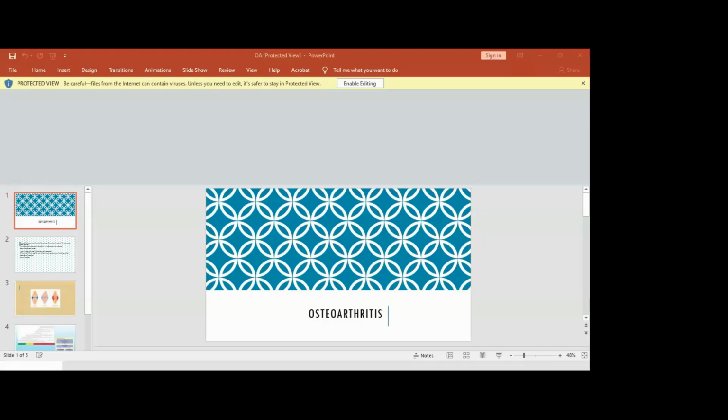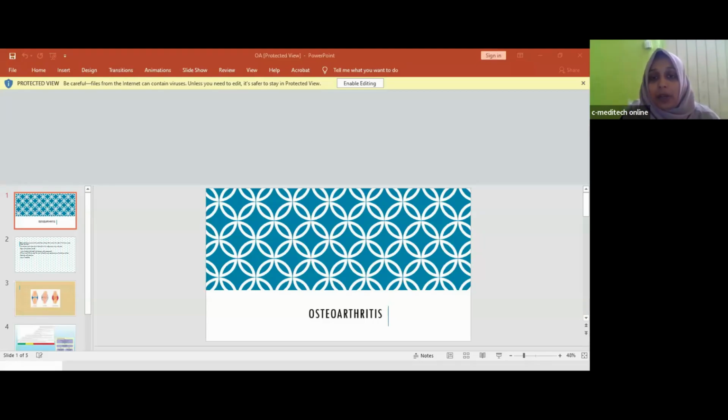Good evening. So today we are going to discuss a small topic, osteoarthritis. Osteoarthritis is a disorder that affects our joint. This is the image. This is our healthy joint. A joint consists of two bones, and at the end of the bones there is a protective cartilage.